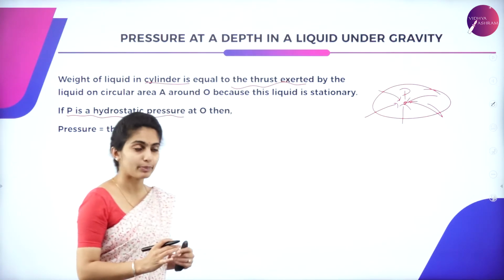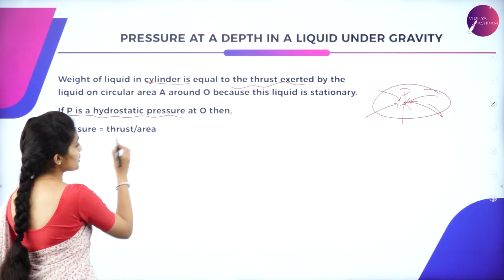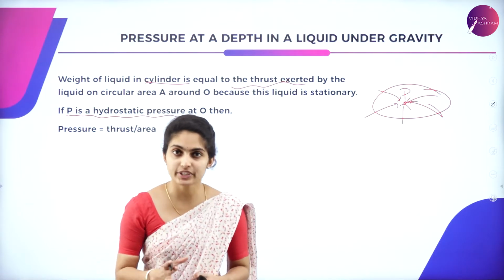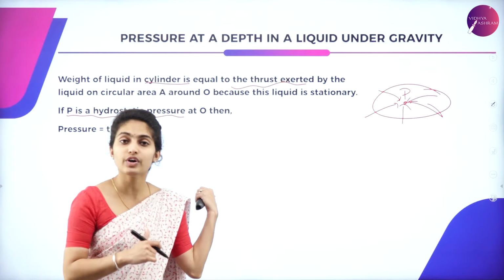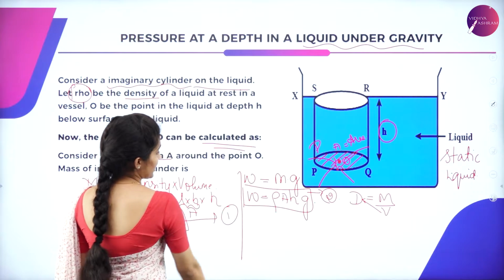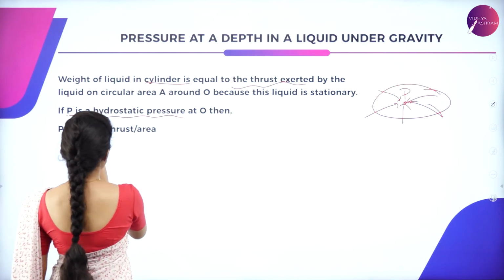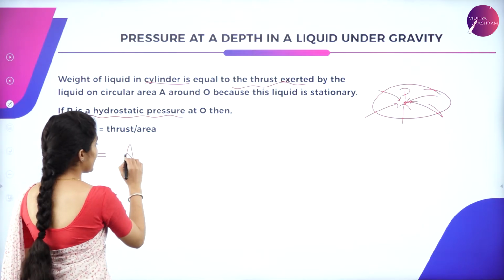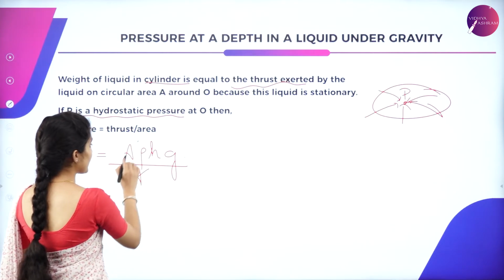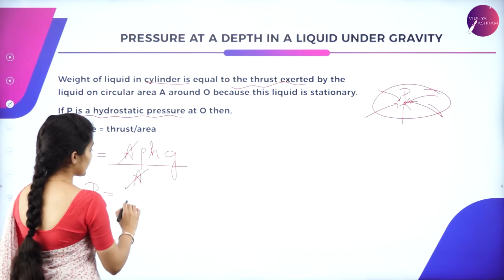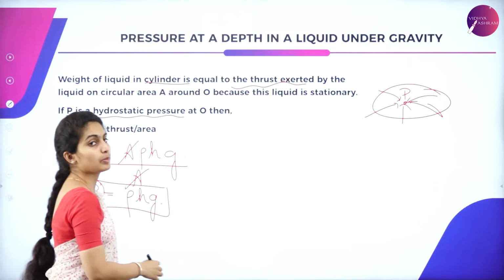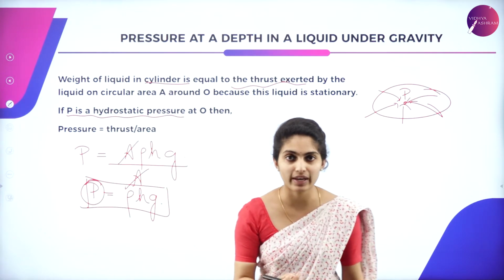If that pressure is said to be P, then the pressure is equal to thrust which is acting upon per unit area. So what is that thrust? Force per unit area, and that thrust is exerted due to the weight. So what is the value of weight? It is nothing but rho A H g. So I'll write my thrust as pressure P is equal to A rho H g divided by area. So area cancels with area, and I have P is equal to rho H g. So pressure is proportional to the density, height as well as gravity.